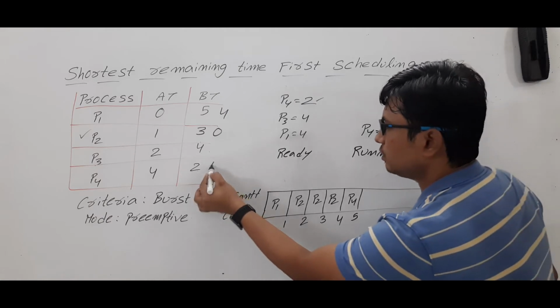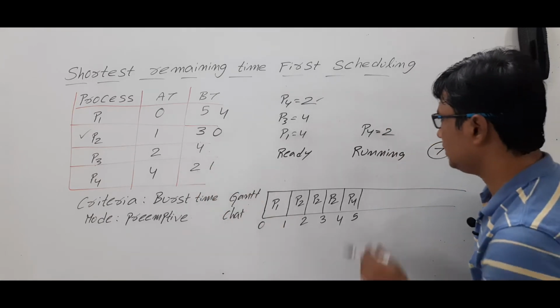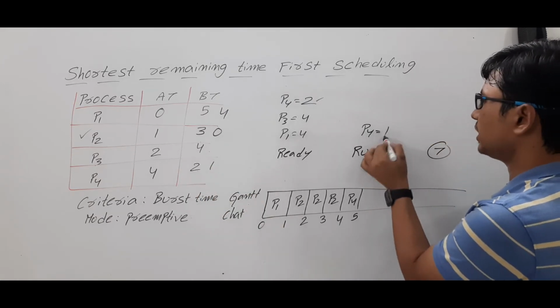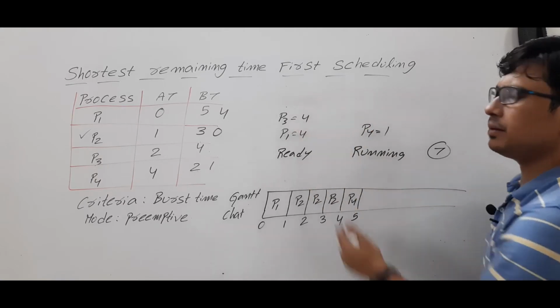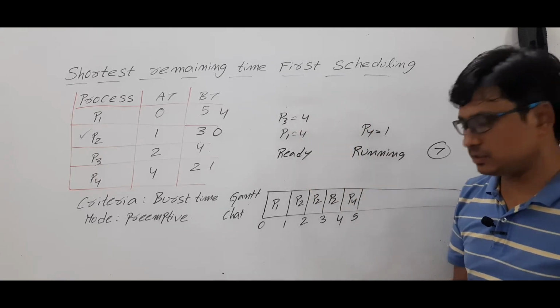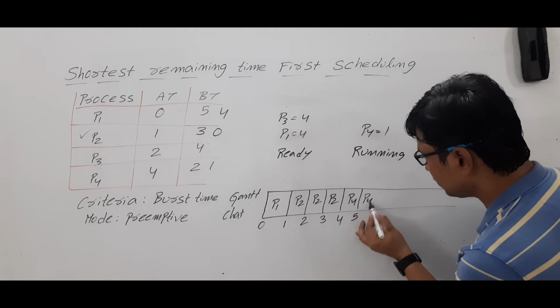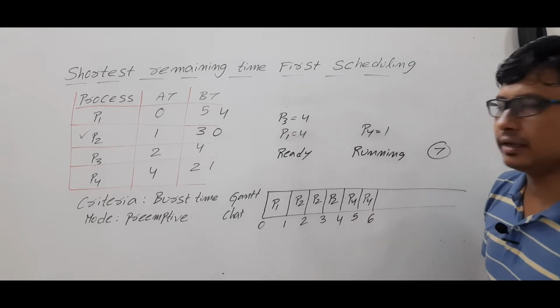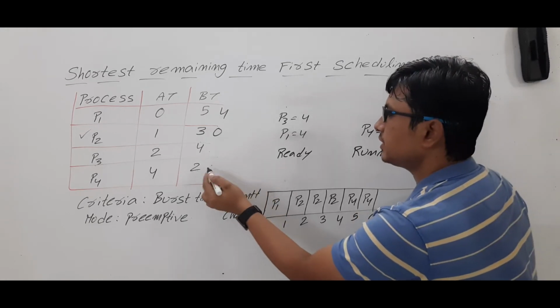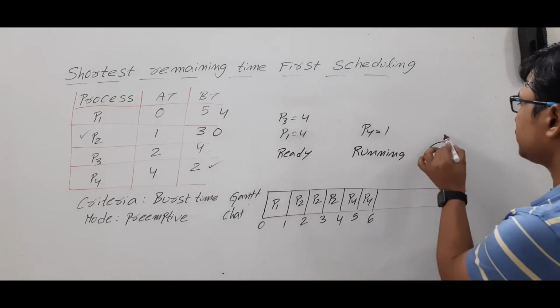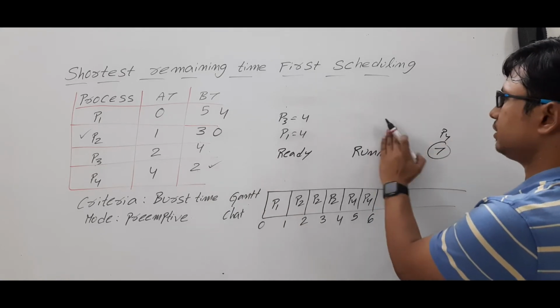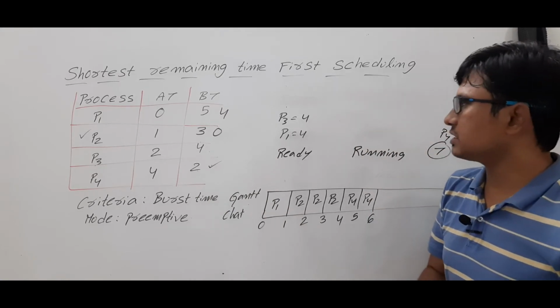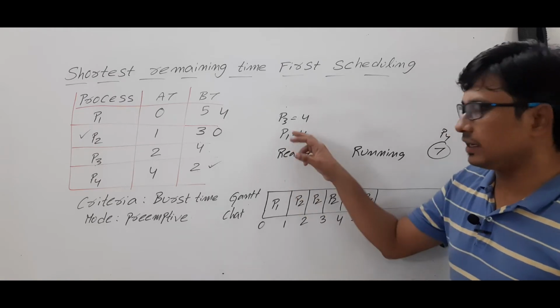Out of that, 1 unit of time has been completed, so its remaining burst time is 1. Again you can compare, process P4 has less burst time. We will run it for 1 more unit of time. Then it has completed its task. Then it will go to the terminated state. Now two processes, P1 and P3, are in the ready state.